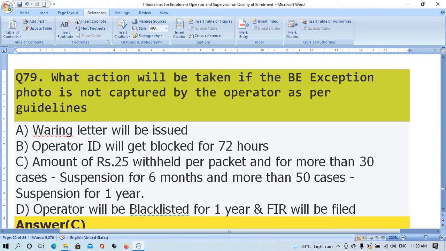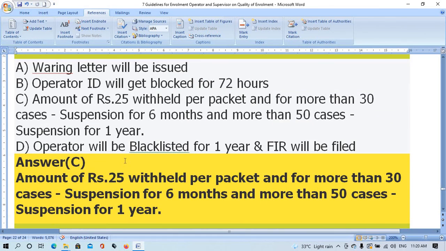Option C, amount of rupees 25 withheld per packet, and for more than 30 cases suspension for 6 months and more than 50 cases suspension for 1 year. Option D, operator will be blacklisted for 1 year and FIR will be filed.